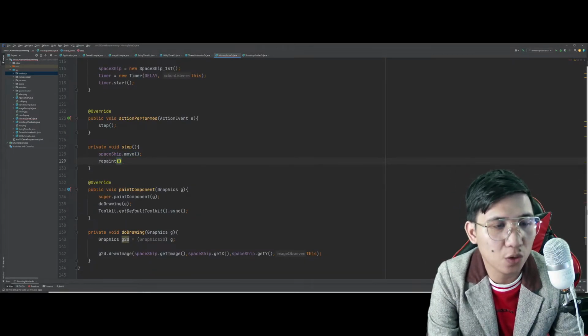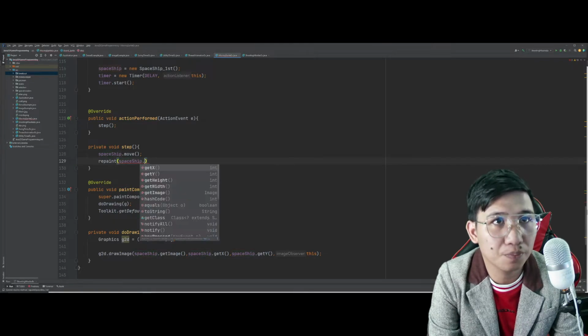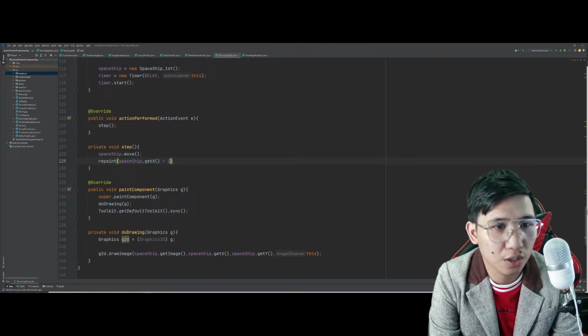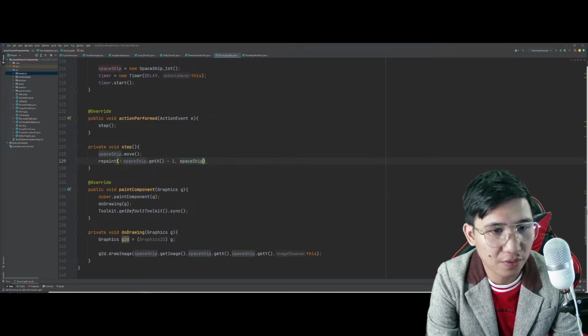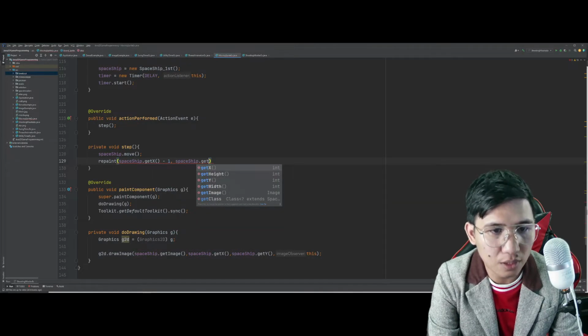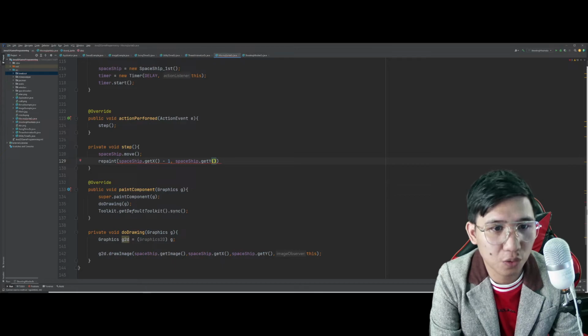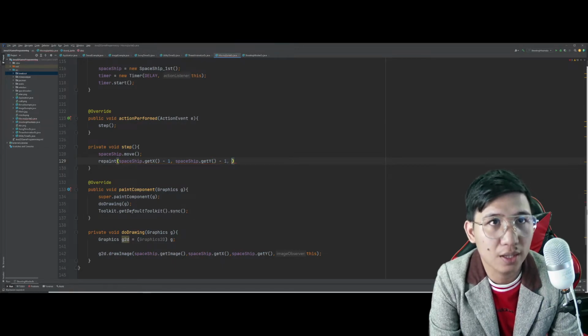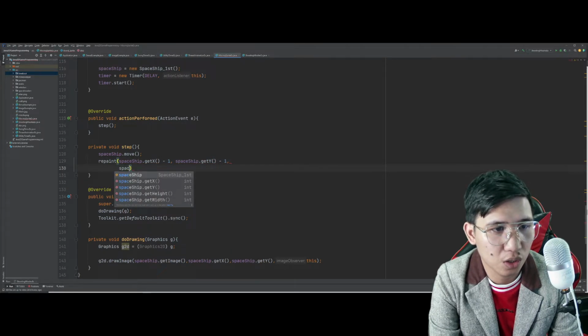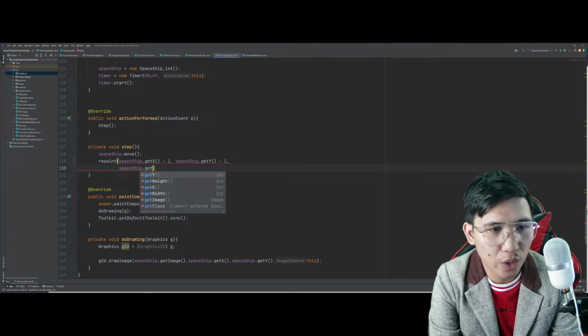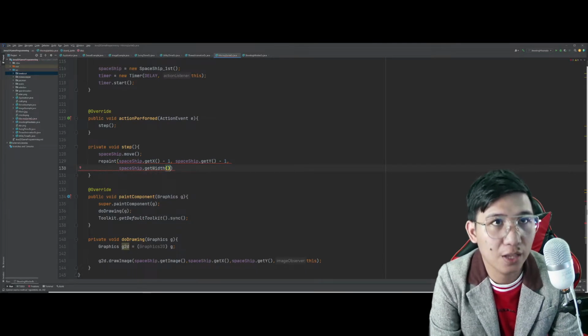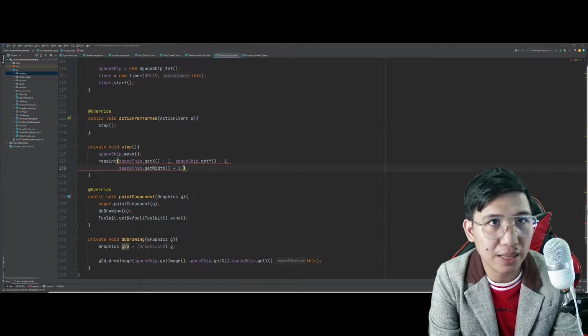That's why it's also important for us to call the position minus 1 of the x value and the position of y value minus 1. Tapos yung width niya, ano lang to, pag repaint lang para mag-update lang, guys.